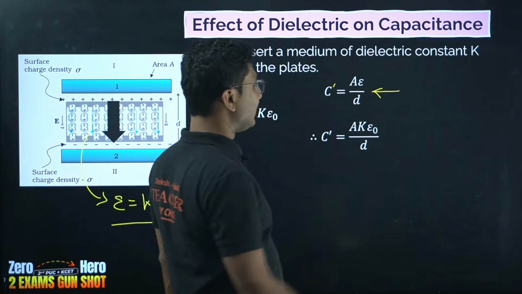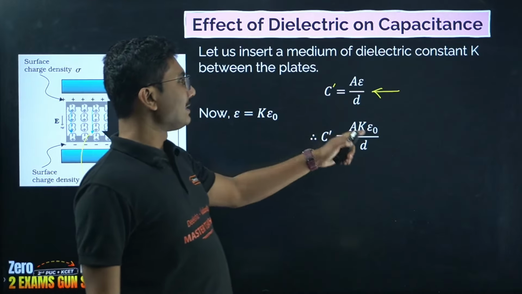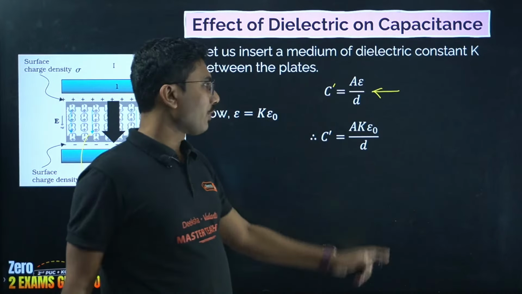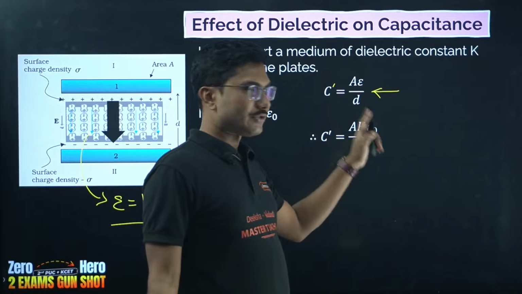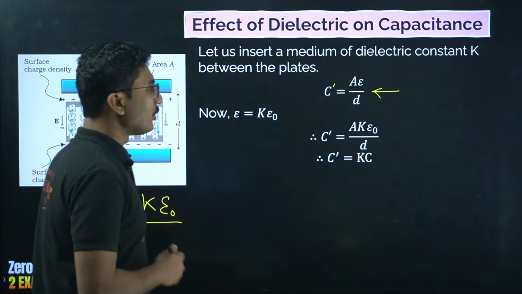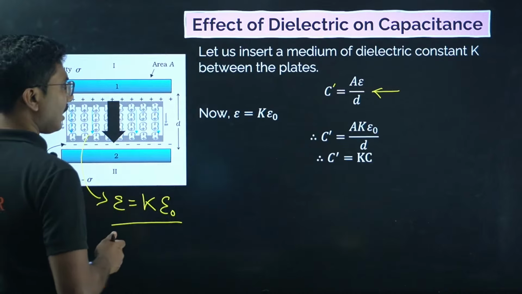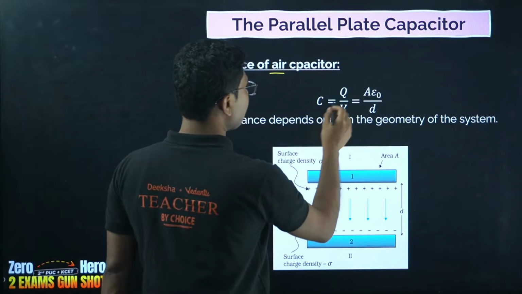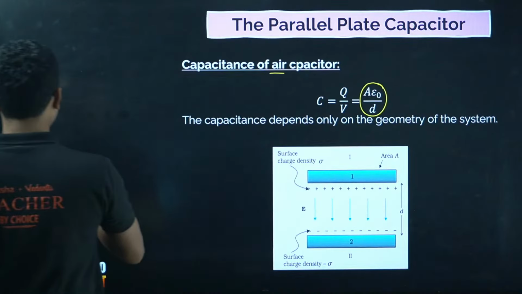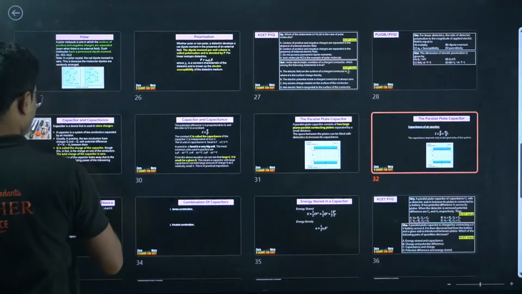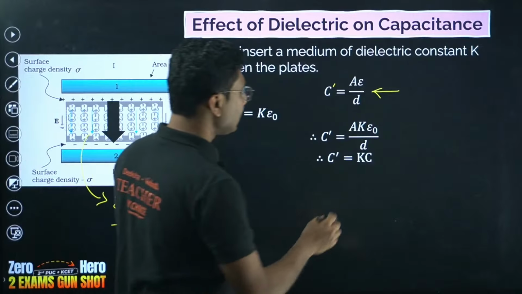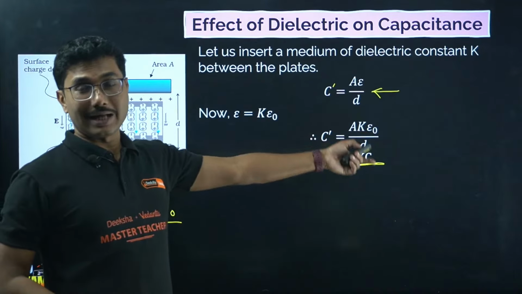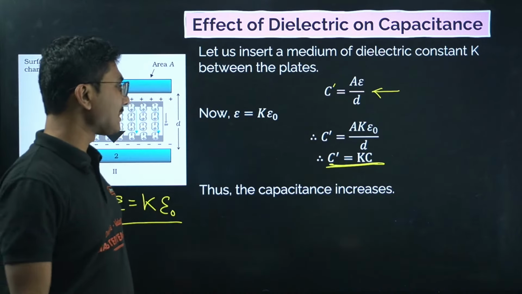So let me see, this is C dash. So we can write this as A into K, AK epsilon naught by D. Okay, so we get A K epsilon naught by D. So basically the original capacitance in the previous case was A epsilon naught by D, and now we got the capacitance here as K times C. So inside a dielectric medium, the capacitance increases.